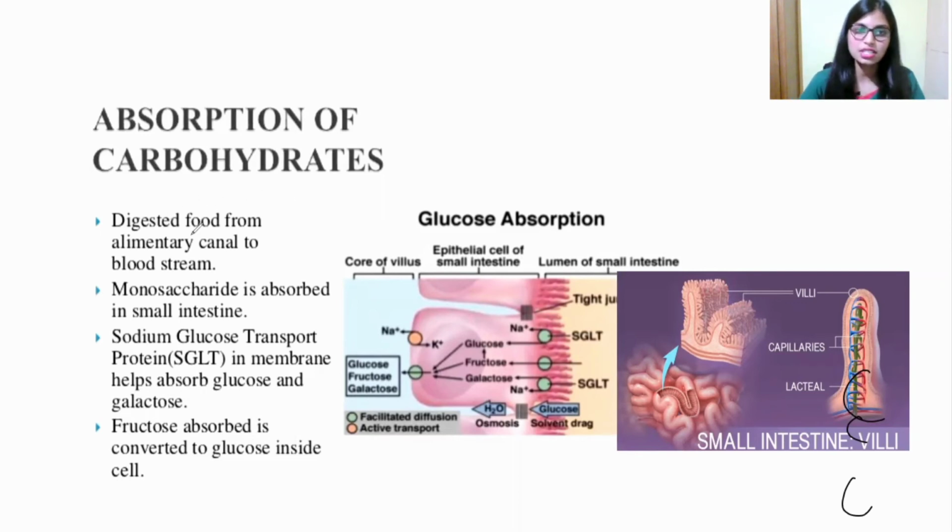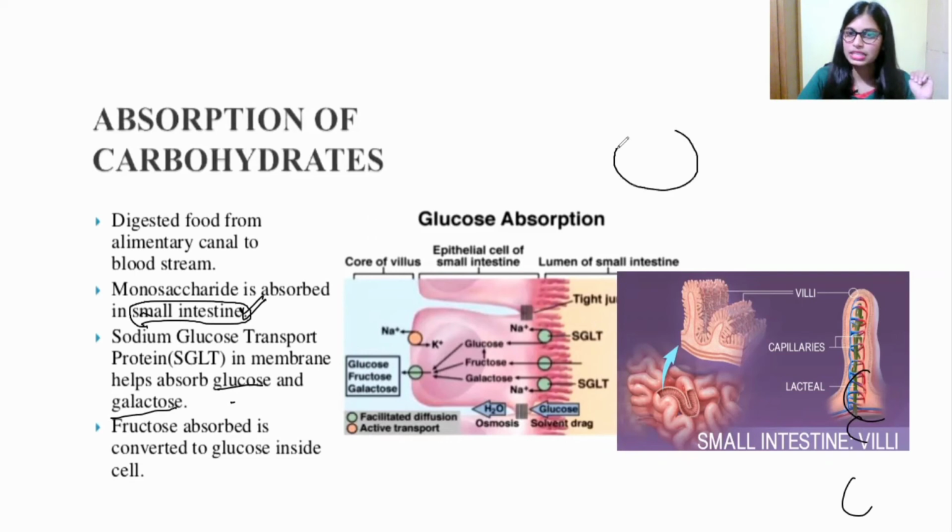So digested food goes from the alimentary canal to the bloodstream. Monosaccharide is absorbed in the small intestine. As I already mentioned, the digestion will be ended in the small intestine, right? That's why monosaccharide has to be absorbed in the small intestine. Sodium glucose transport protein in the membrane helps absorb glucose and galactose. So the main thing about this absorption is some glucose transporters are there.